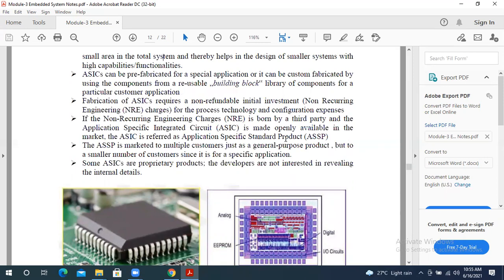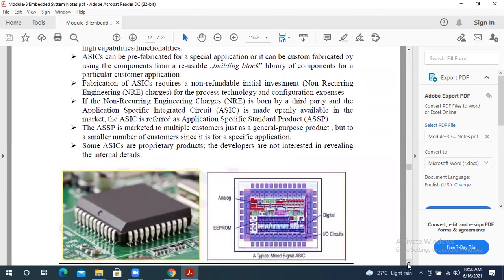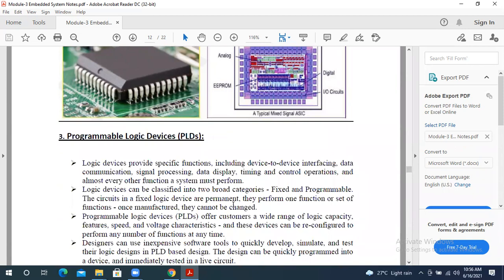And the next one is that it normally has four components: analog, digital, memory device, and the IO circuits. Combining all these, it is called an ASIC circuit. So this is regarding the ASIC circuit, and tomorrow we'll see PLDs, that is, programmable logic devices.